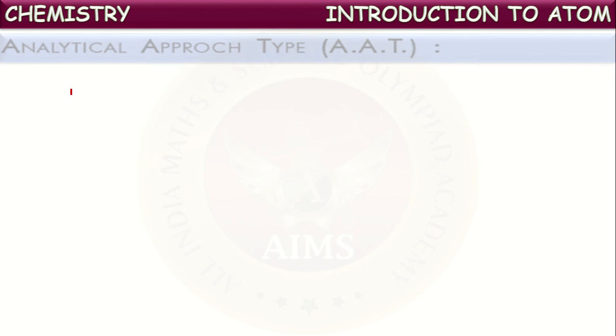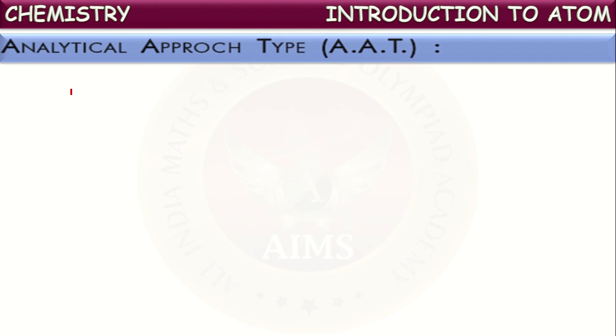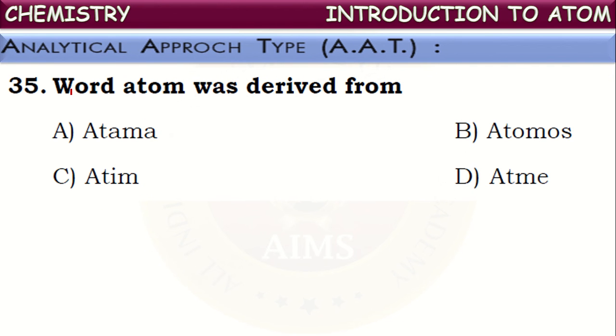Next one. Now let us go through analytical approach questions. See the first among those. The word atom was derived from... Actually, the word atom represents an indivisible particle. This was derived from the Greek word atomos, which means indivisible particle. Okay, atom was derived from atomos.